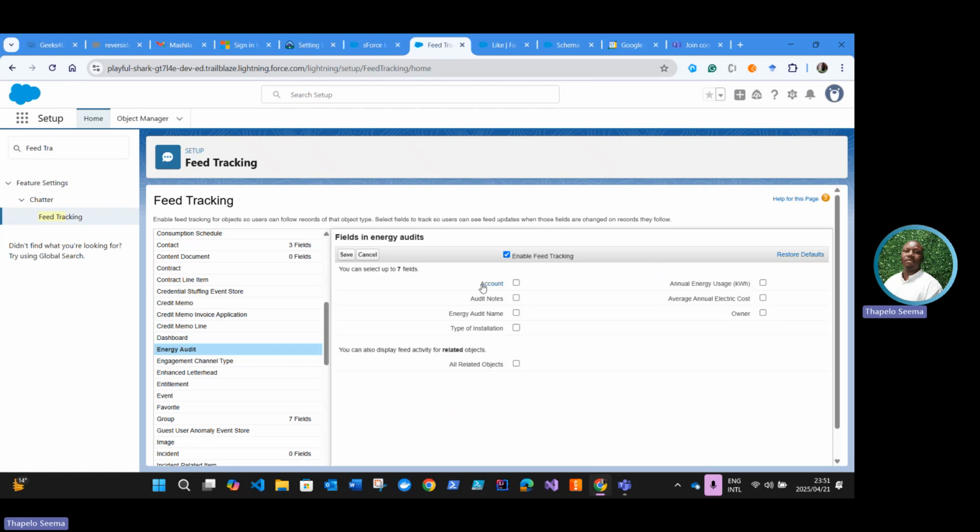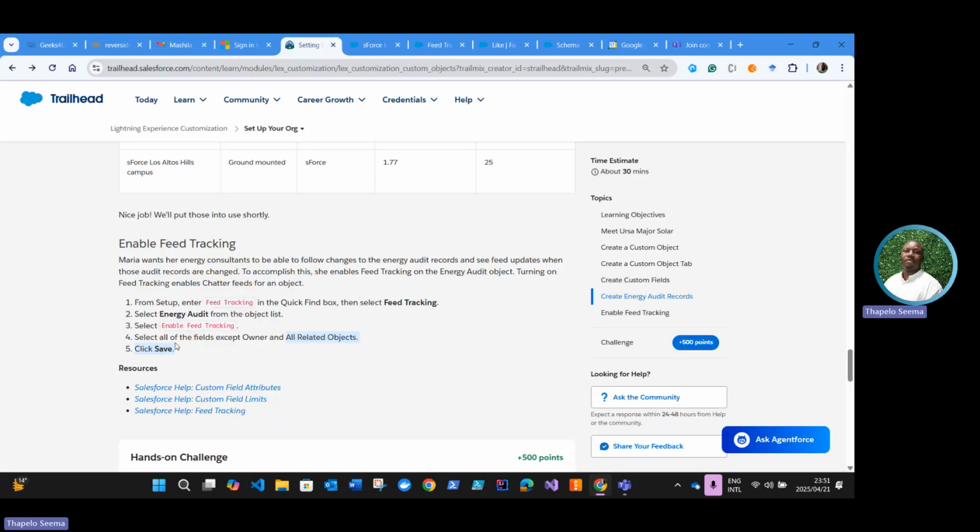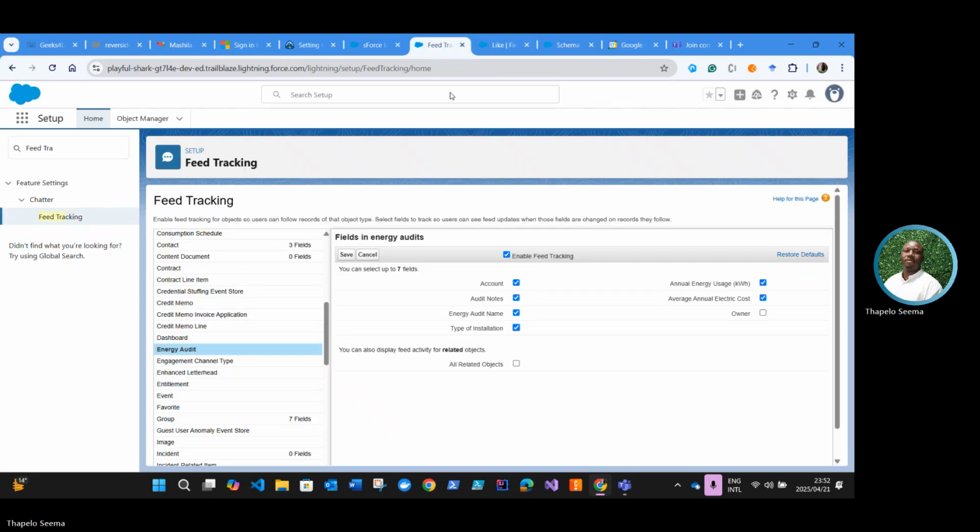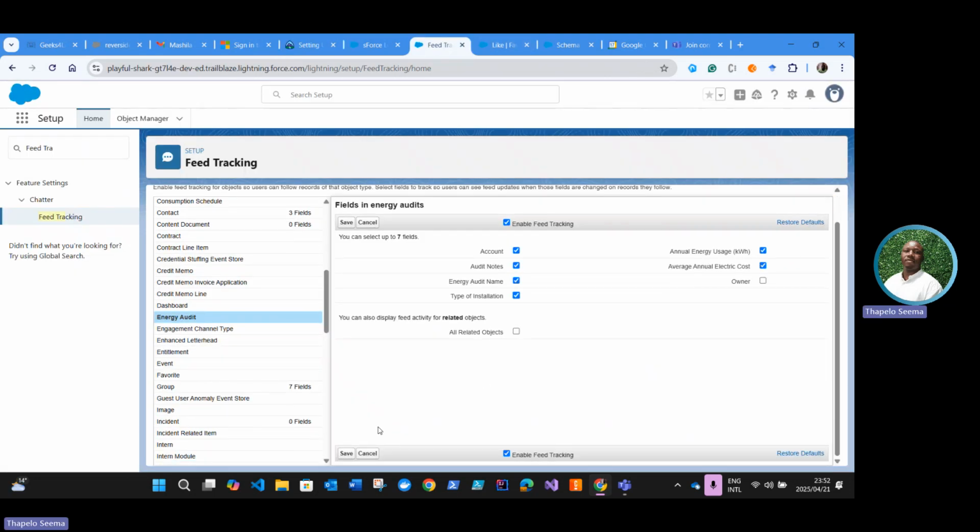Going to select enable feed tracking, and we select all of the fields except for the owner field. What did they say about this? We can also display feed activity for related objects. I think we don't select this one. Let me just select all of the fields except for the owner and all. Yeah, so we don't select these two, and then we can click save.